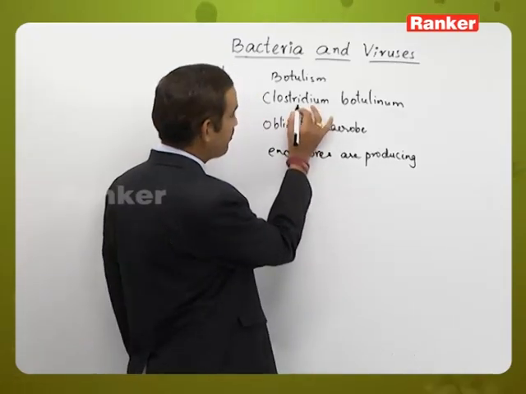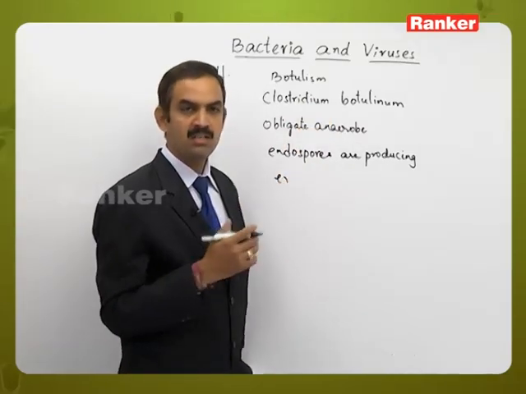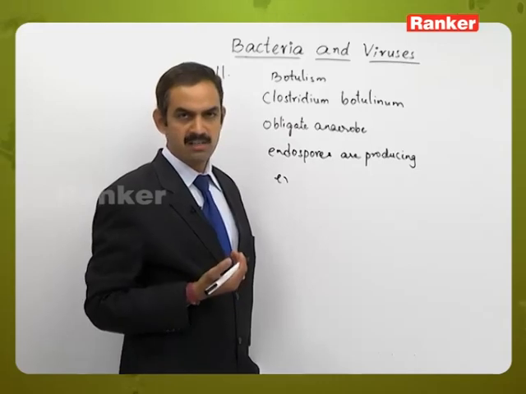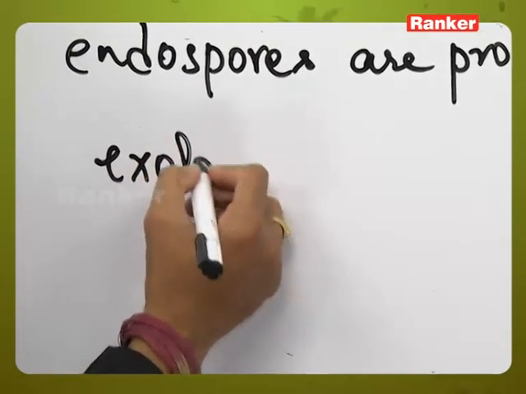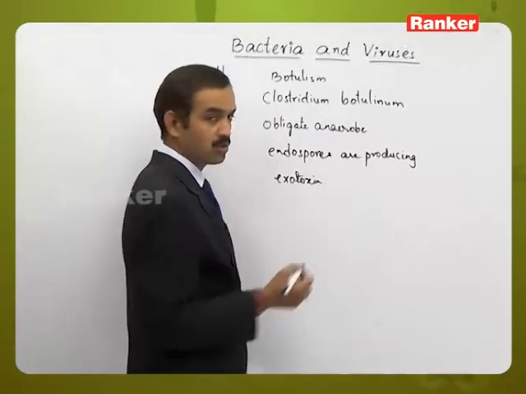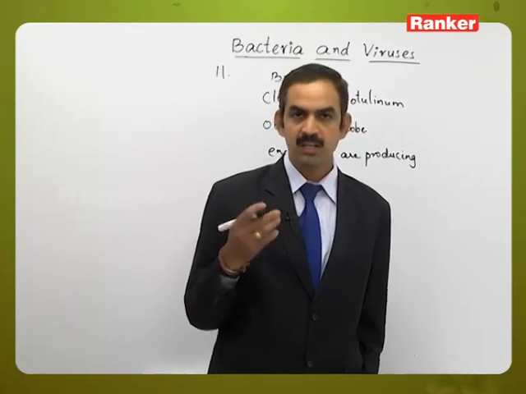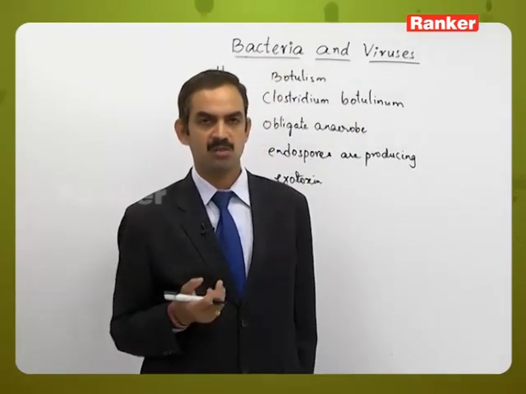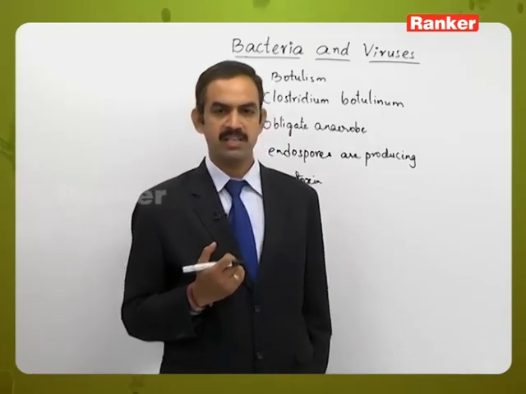At the same time the Clostridium will produce some chemicals into the food materials or the organic materials in which it is surviving. That chemical is called exotoxin. Exotoxin is a toxic, poisonous material that will be released into the food materials or the surrounding environment in which Clostridium botulinum is present.